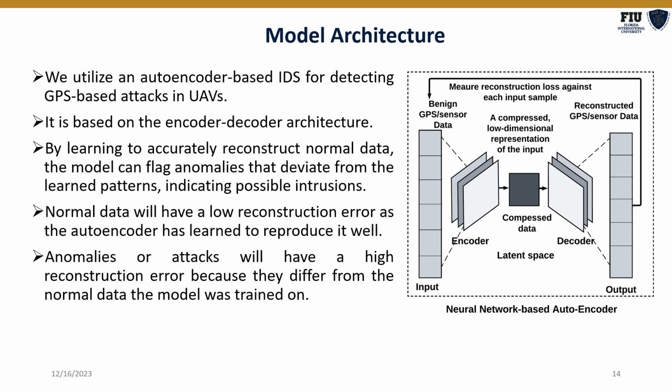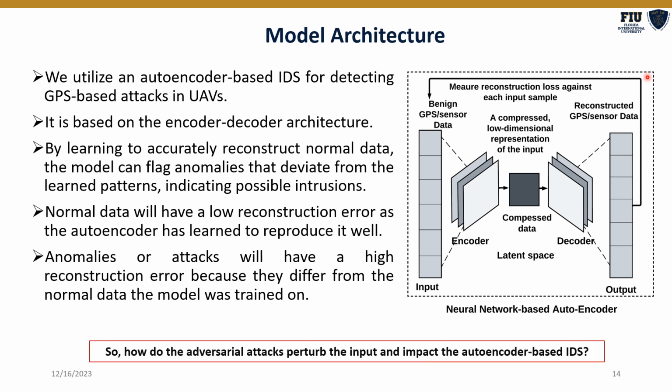So to achieve our goal, we built an IDS for UAVs based on machine learning. We use an autoencoder as our base model. The working principle behind an autoencoder is that it learns a representation of its input data, aims to reconstruct it, and measures the reconstruction error as feedback, so it is reconstructing the data points as closely to the input as possible.